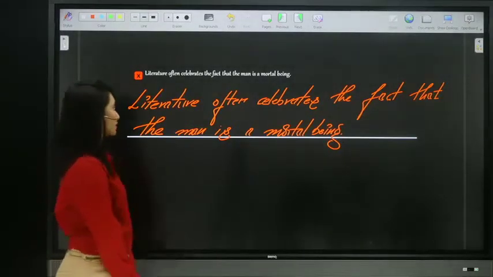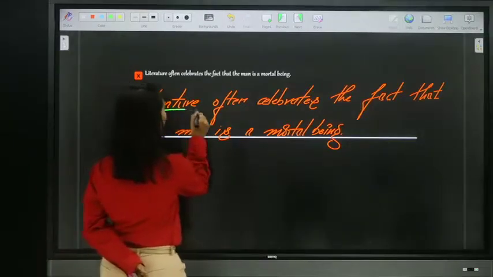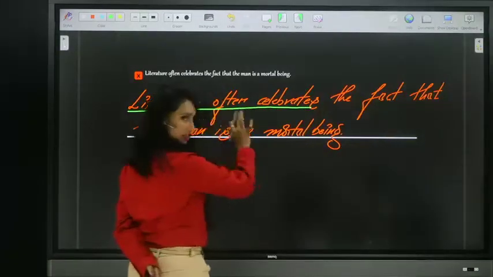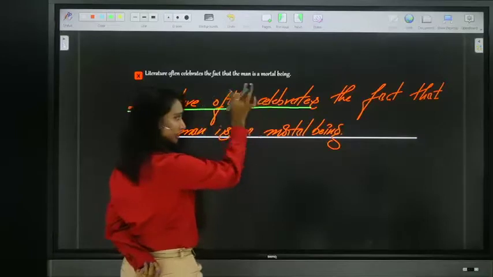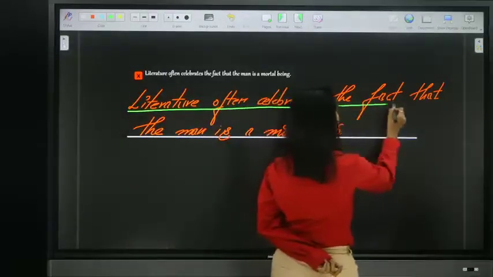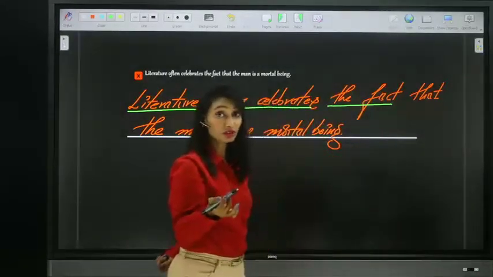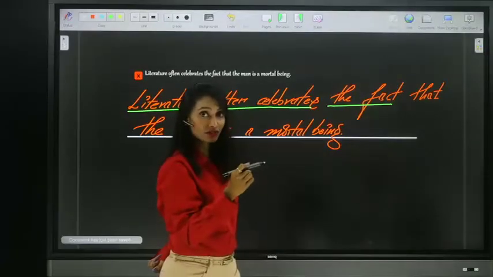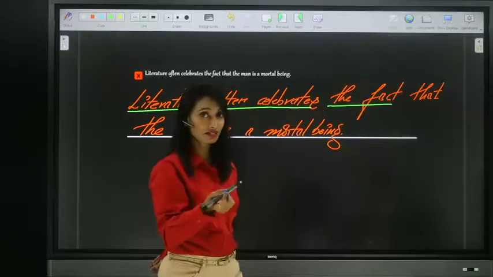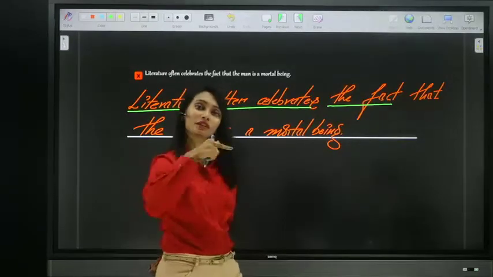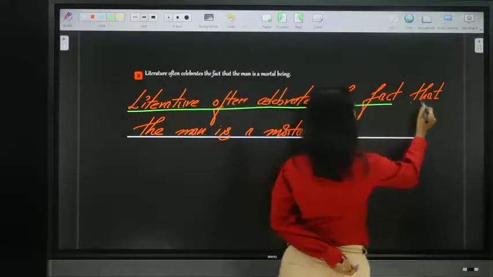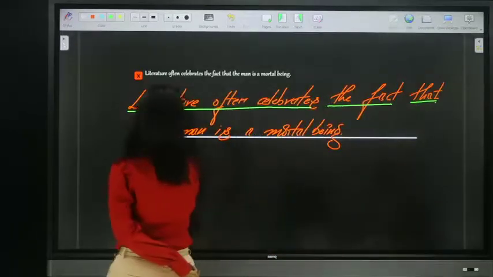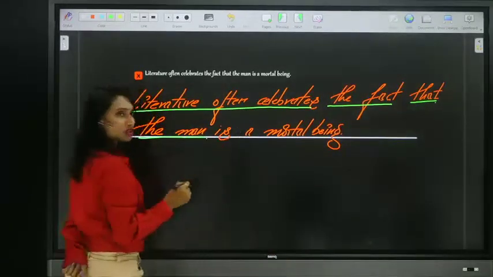Okay. See, literature often celebrates, till here it is clear, literature singular, so celebrates singular. The fact, because there are many facts, we discussed that, we mentioned definite article, we have to use definite article before fact, which is an abstract noun, because we are talking about a particular fact. What is that fact? The fact that the man is a mortal being.